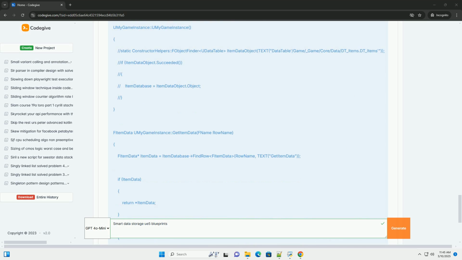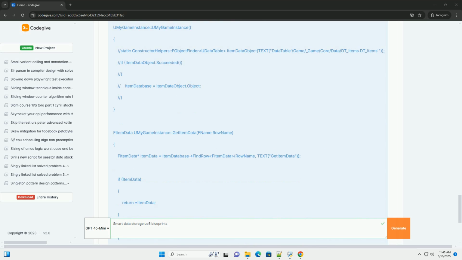This is where we will store the data table. 2. In the header, .h, file. 3. In the implementation, .cpp, file, let's add the logic to get the item data.